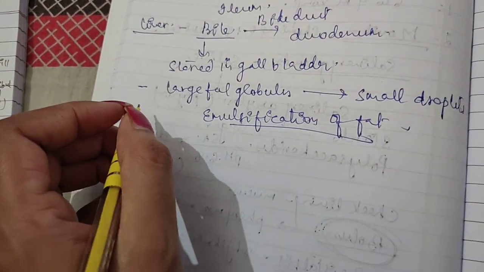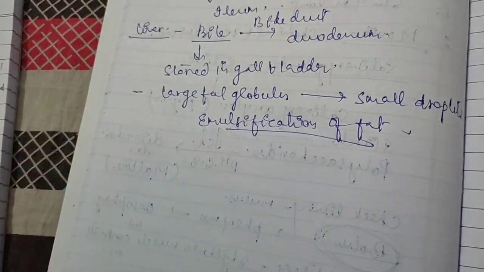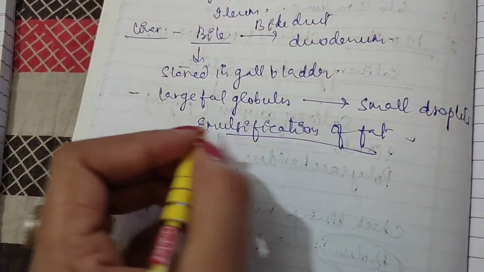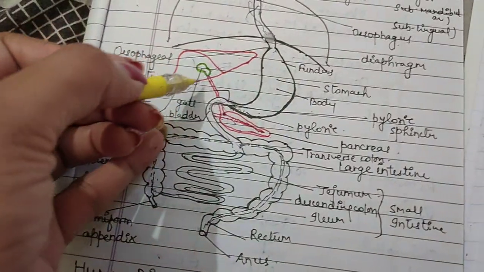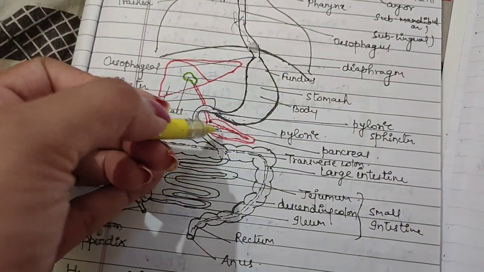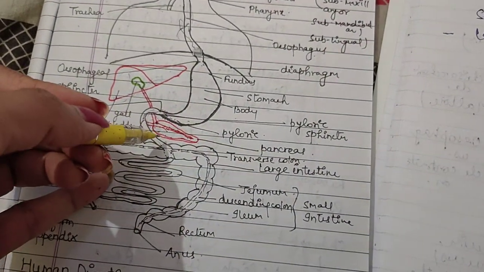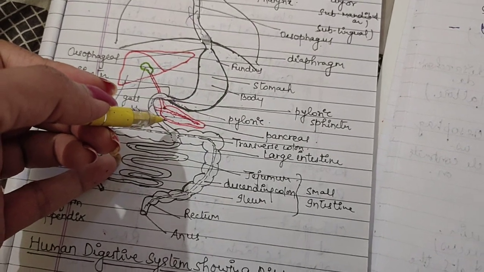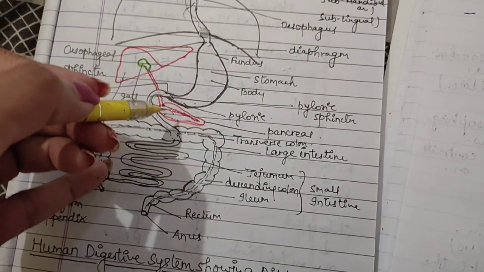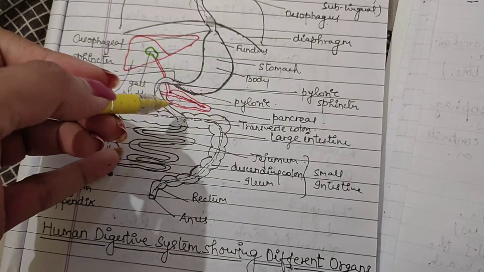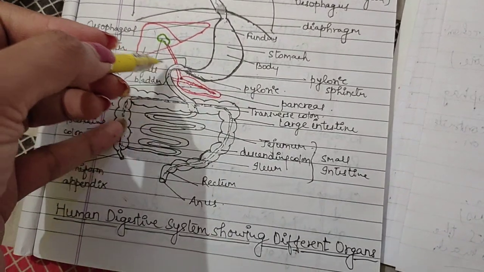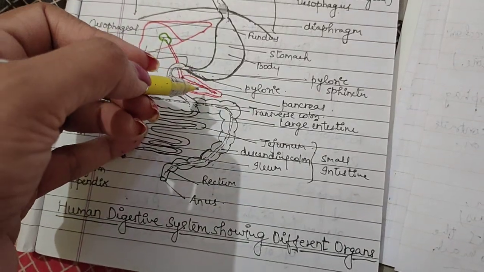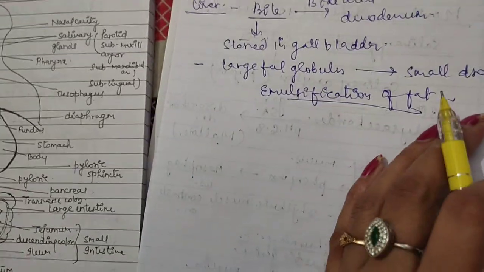So bile juice makes the acidic food coming from the stomach alkaline so that pancreatic enzyme can act. You can see here there is another gland that is known as pancreas. It secretes pancreatic juices. So for pancreatic juices to work, there must be an alkaline medium. So bile juice converts acidic medium into alkaline medium.